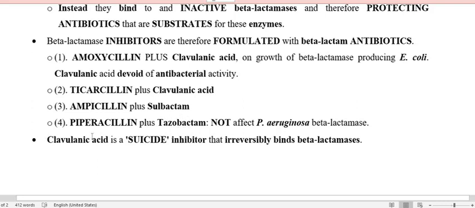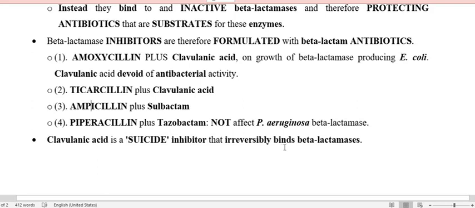Clavulanic acid is called a suicide inhibitor. Why is it called a suicide inhibitor? Because clavulanic acid itself, like all the beta-lactamase inhibitors, possesses a beta-lactam ring. However, the beta-lactam ring of clavulanic acid is destroyed by the beta-lactamase enzyme. Therefore the entity of clavulanic acid is destroyed, and so this is called a suicide inhibitor. And this is irreversible.